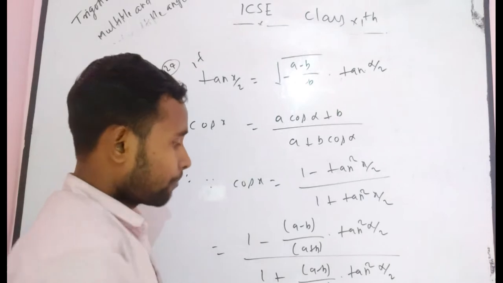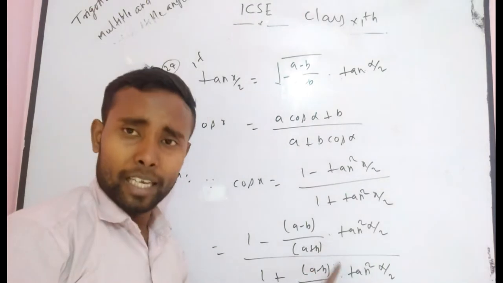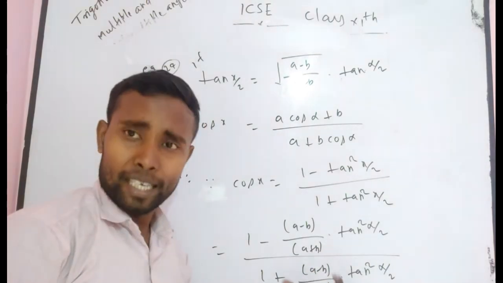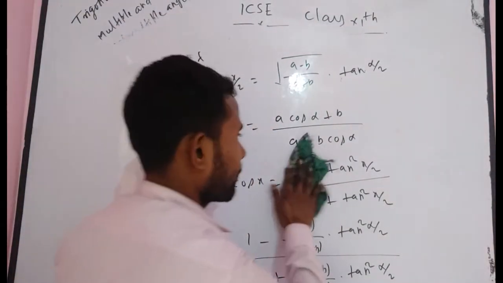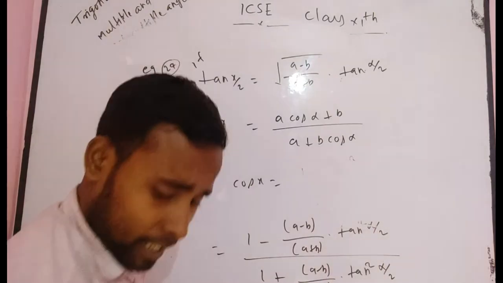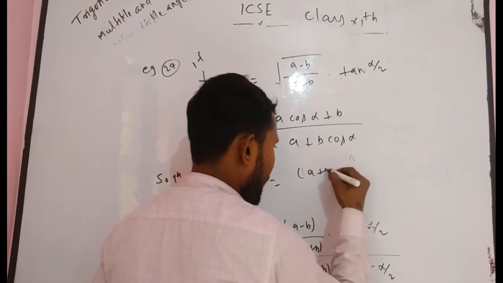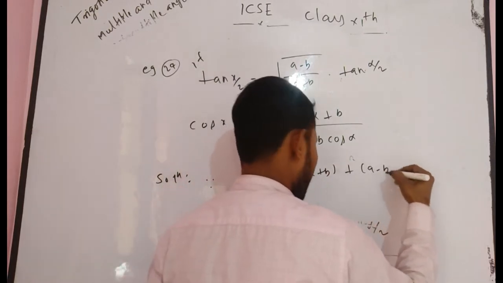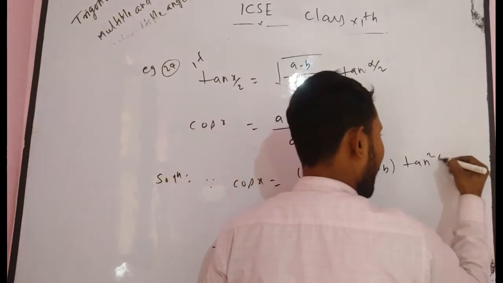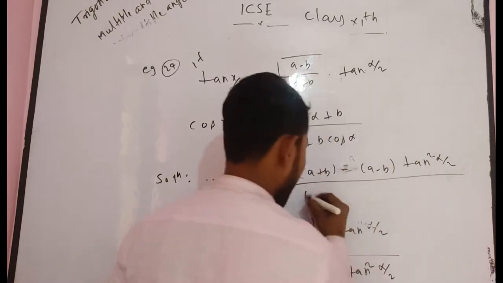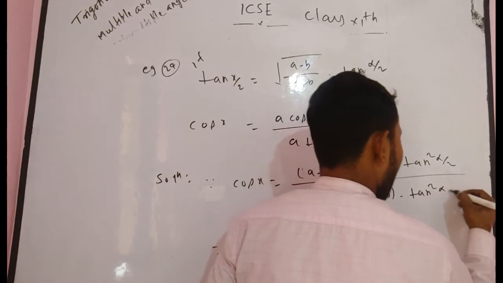Again, taking LCM, here you get a plus b and here you get a plus b, and both a plus b are positioned in the denominator, so they cancel each other. So you can rub this part and directly write: (a plus b minus (a minus b) into tan square alpha/2) divided by (a plus b plus (a minus b) into tan square alpha/2).